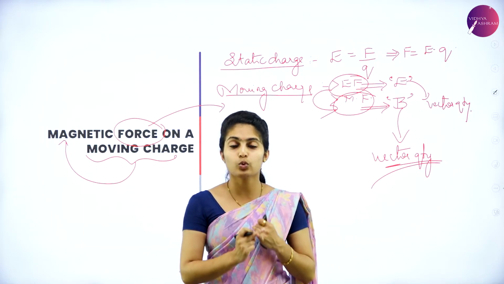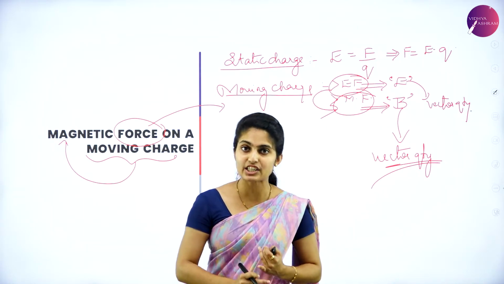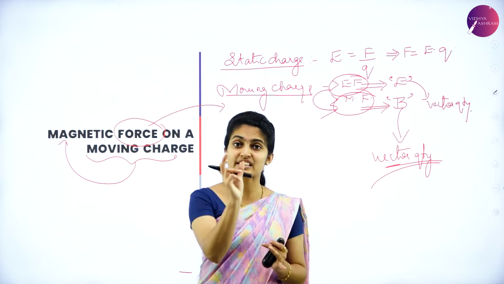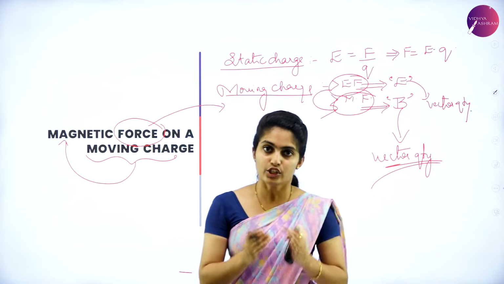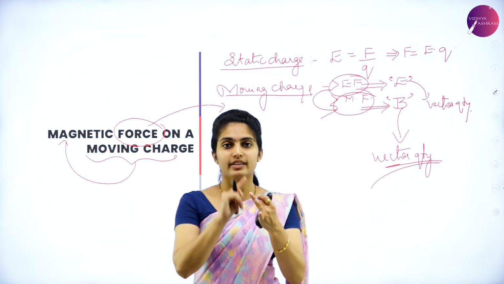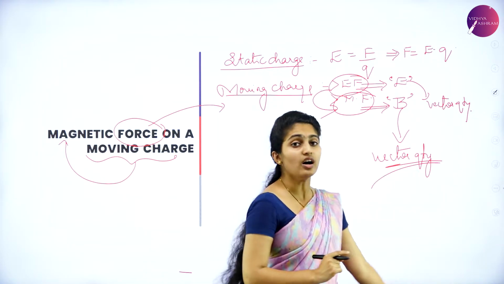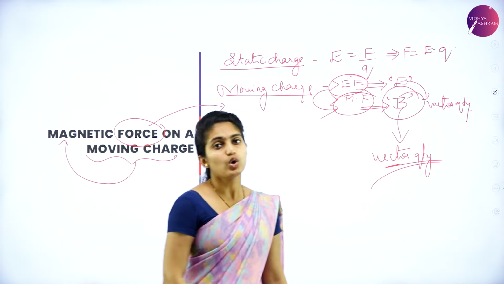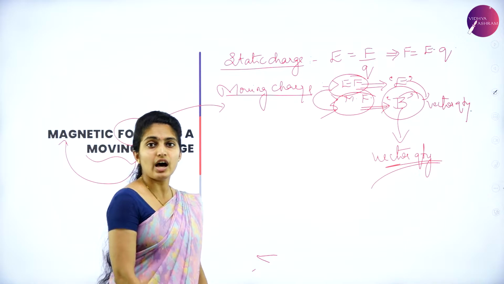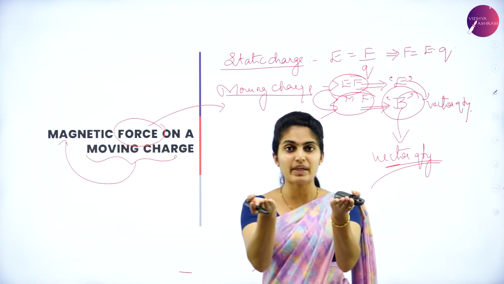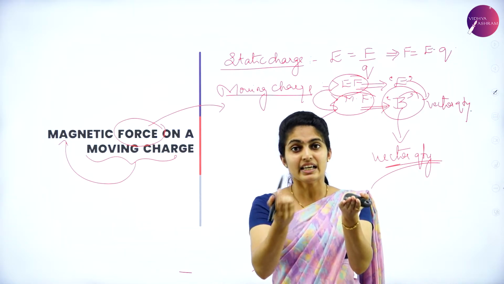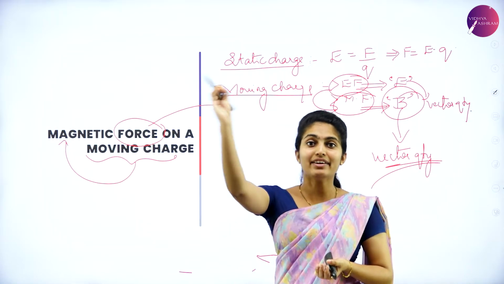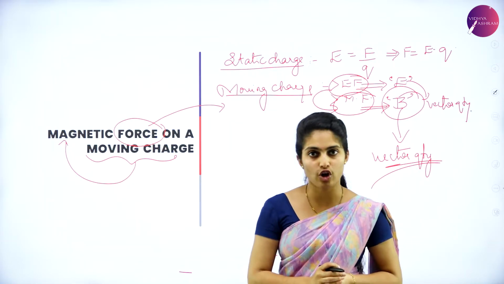Direction means towards which direction the magnetic field is flowing. Magnitude is the value you get. So magnitude with direction together gives you a vector quantity, and this magnetic field B is a vector quantity. Now, suppose this is a plane: the magnetic field entering the plane gives you a cross product, and leaving that plane gives you a dot product.